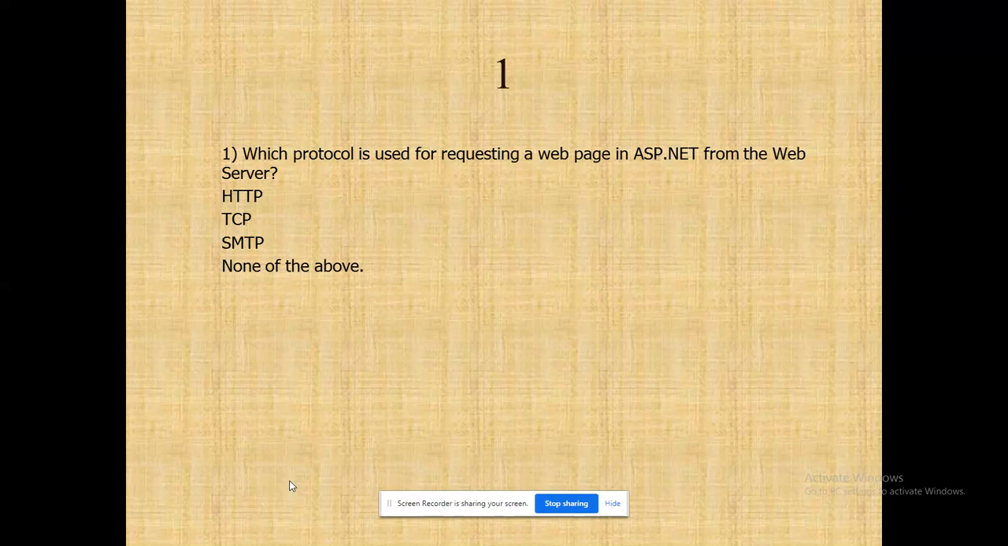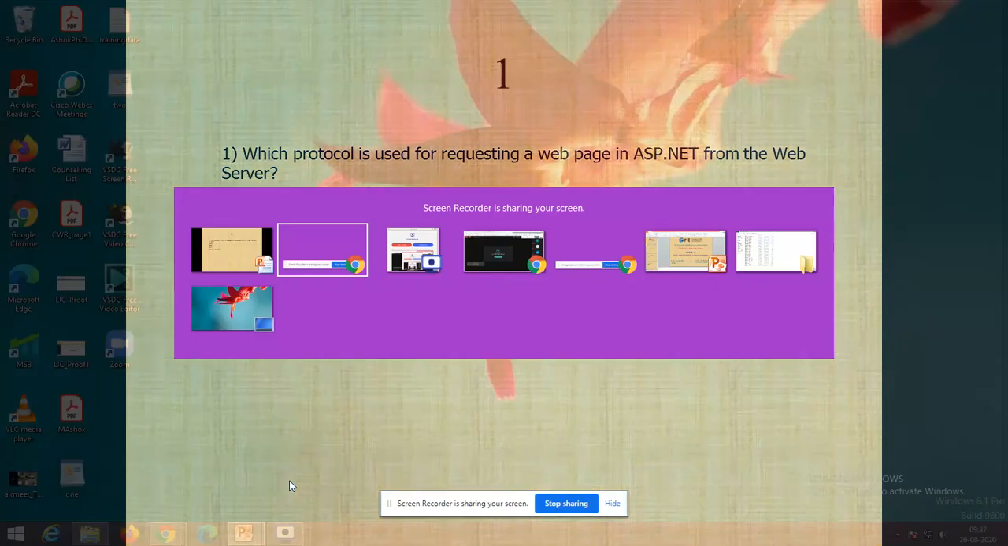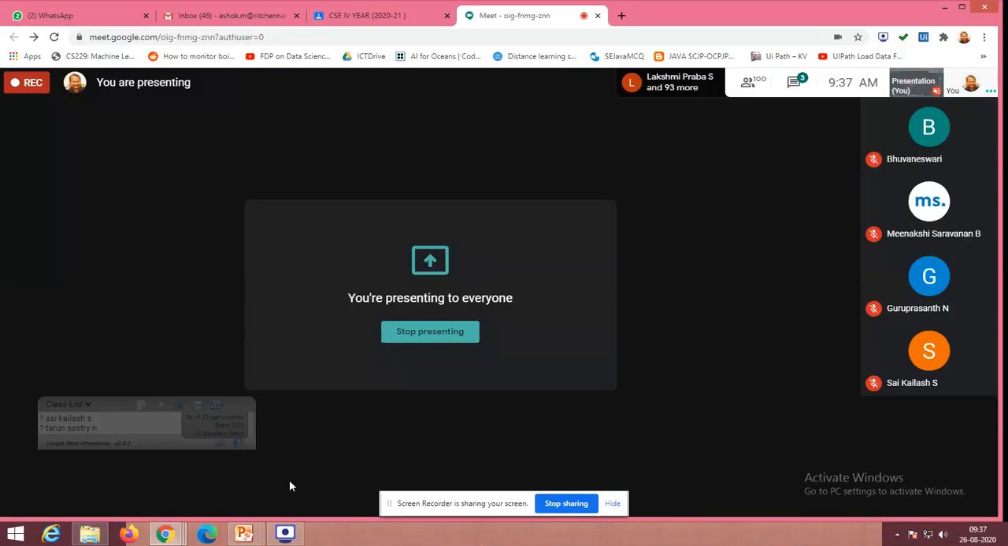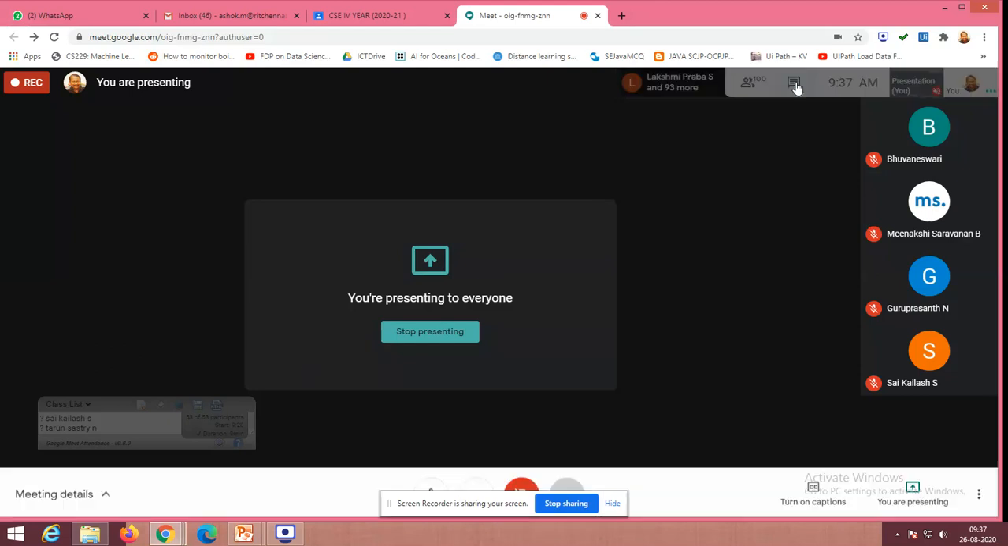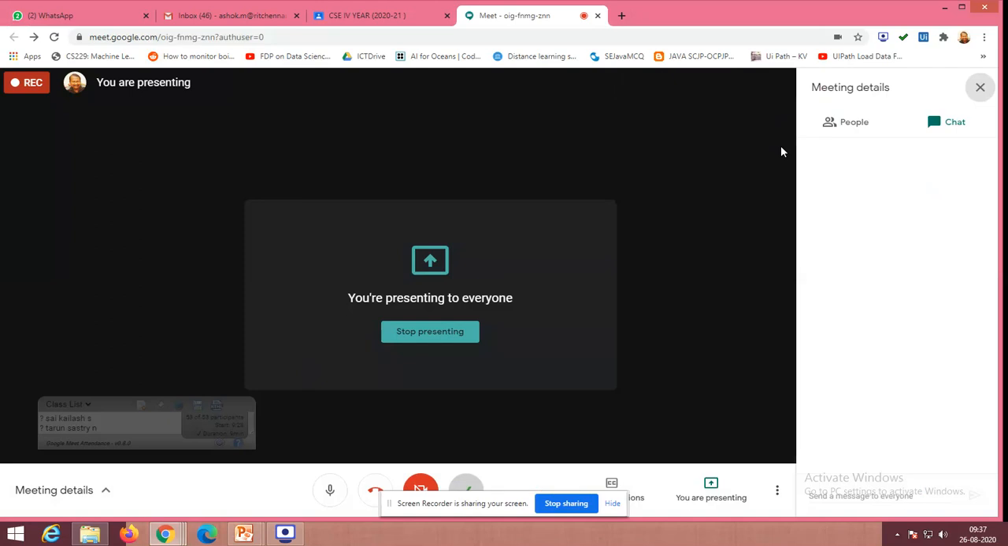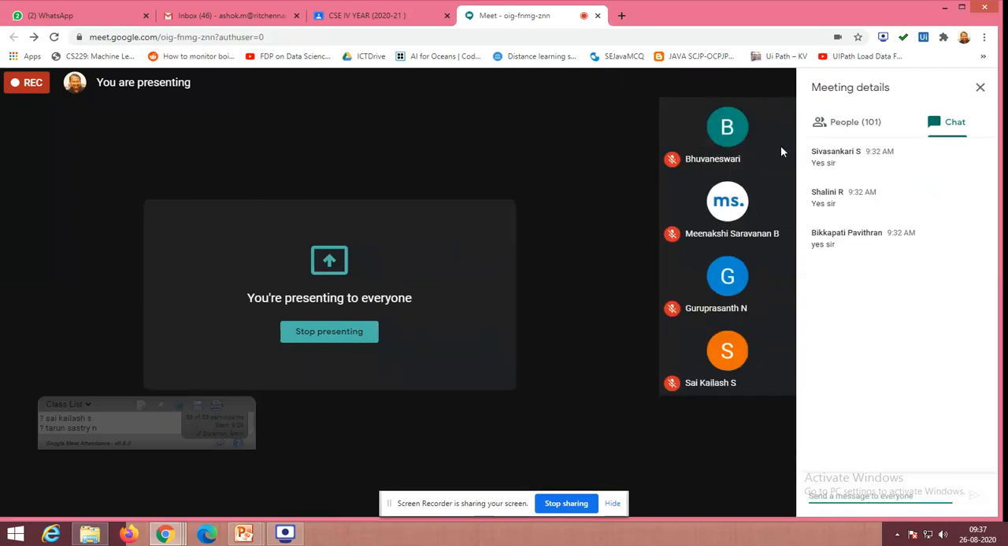Assume that the options are A, B, C, D. Could you type in your chat box what would be the best option? The answer is from the application layer. Application layer protocols are available in these options. Two options are available; from that, which one will it be? That's the question. Could you see your answers in the chat box? Around 100 students are there. Expecting your answers in the chat.